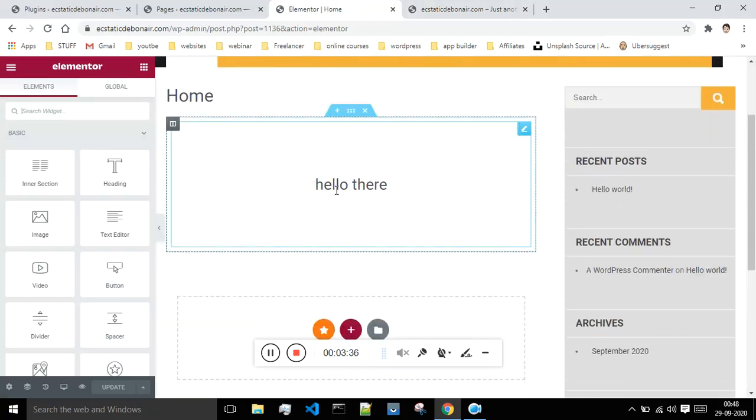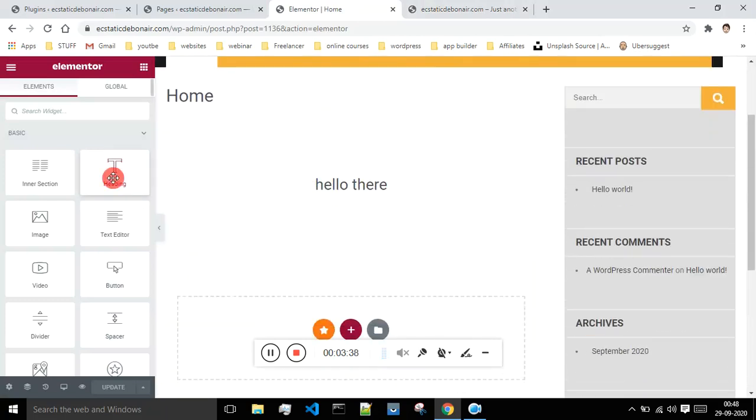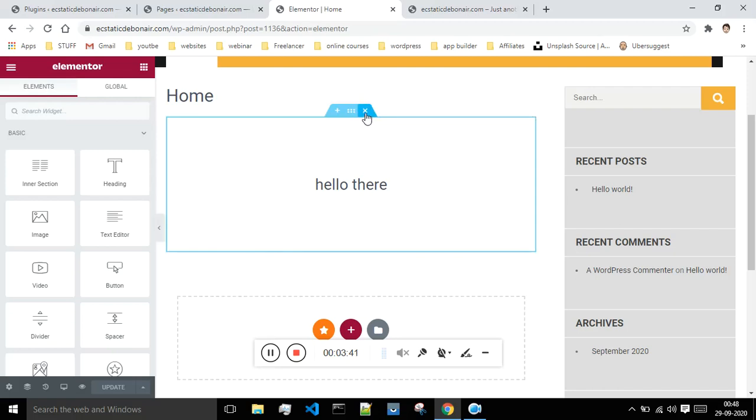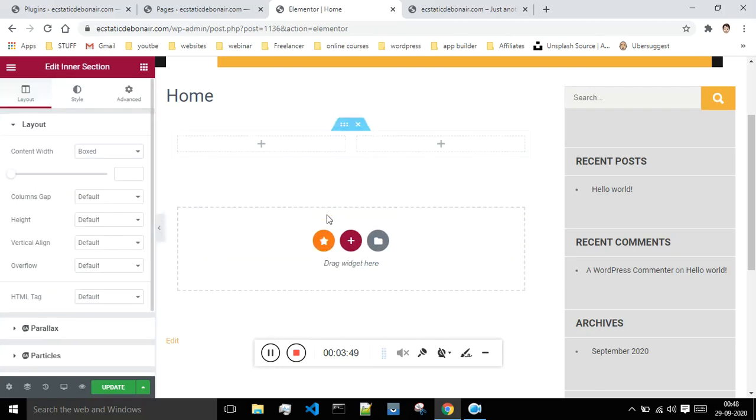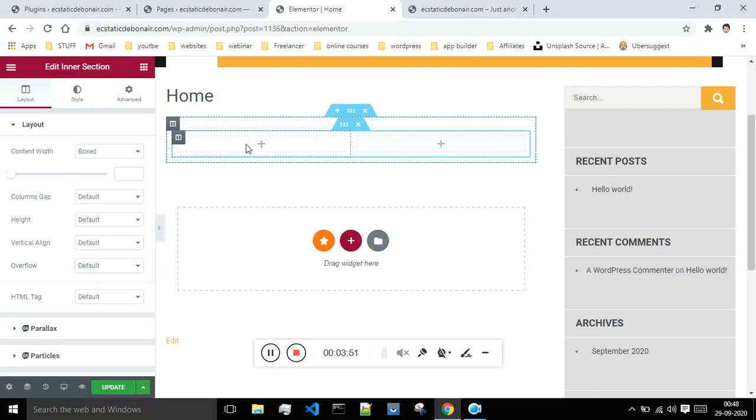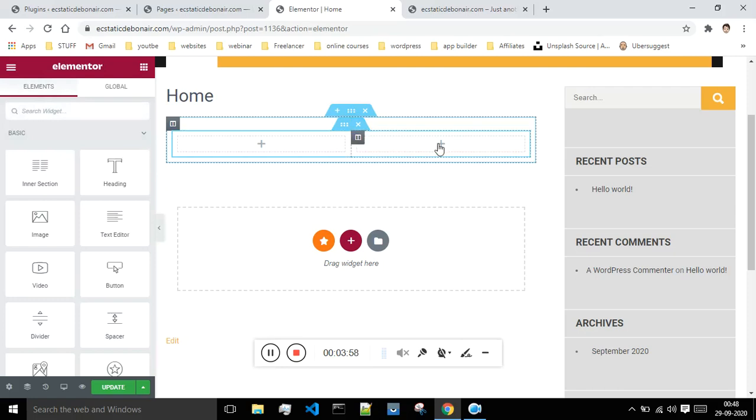If suppose now you want to edit something over here, then let me just remove this first of all. Okay, you just have to drag and drop. So first I will drag and drop the inner section, and our inner section got 2 columns. So I will be removing this.